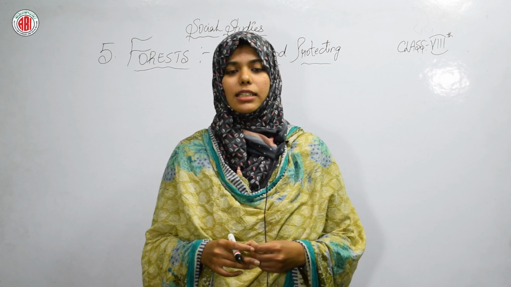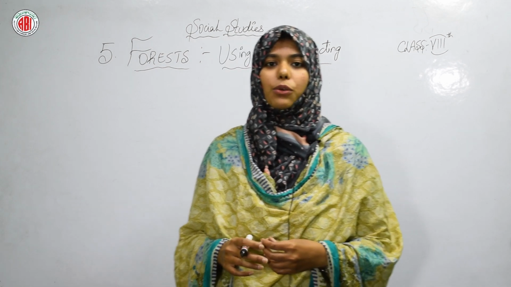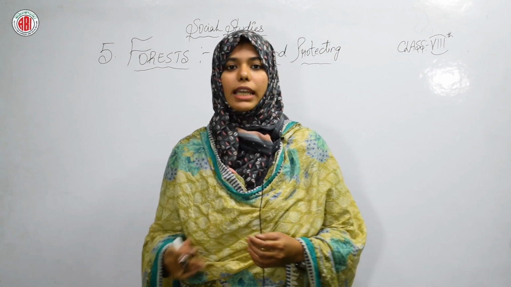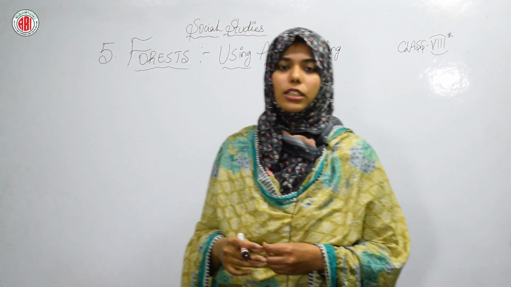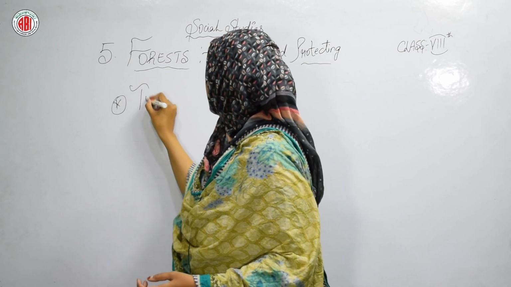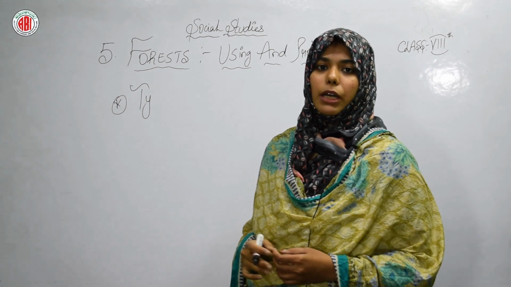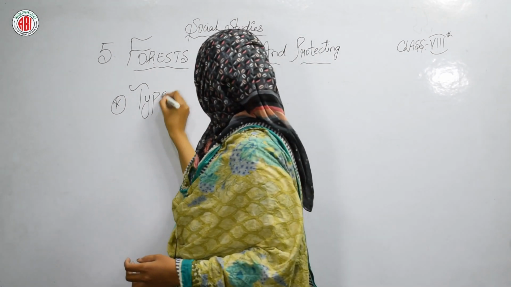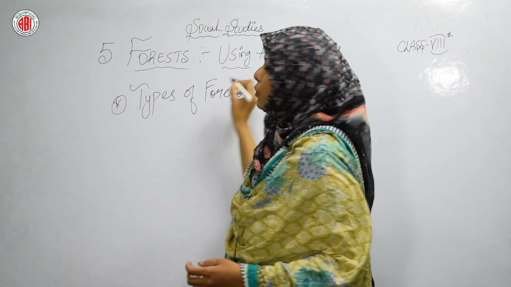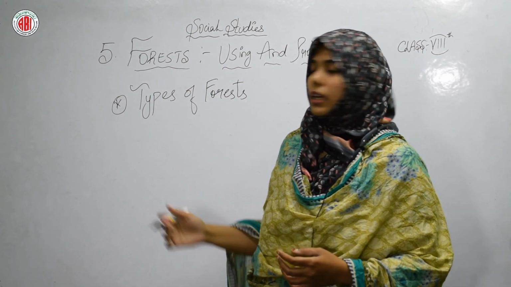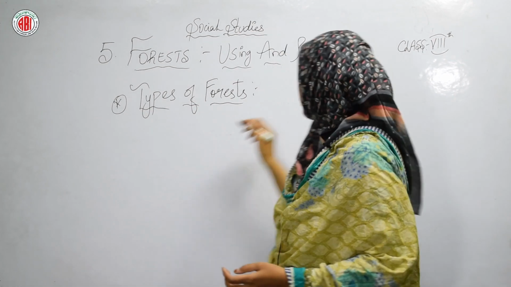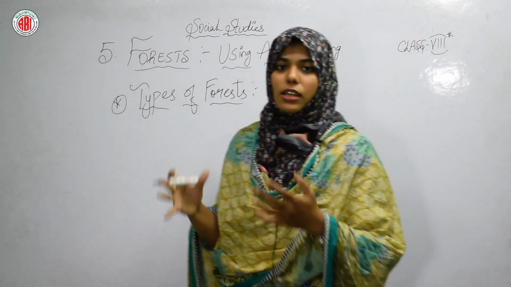So this class doesn't need a specific introduction. Already we are going to continue the same lesson of the class 8th, 5th forest. So the next subtopic which we are going to continue is the types of forest. Under that we are going to learn about the thorny forest. Under types of forests, already two we have completed in the previous class. So the third type of forest today we are discussing is the thorny. Thorny means kantedar, okay? Kantedar forest.